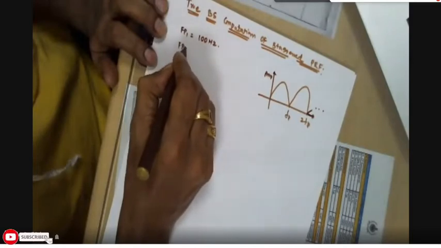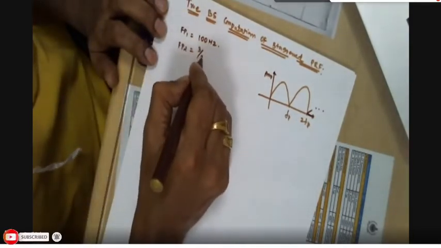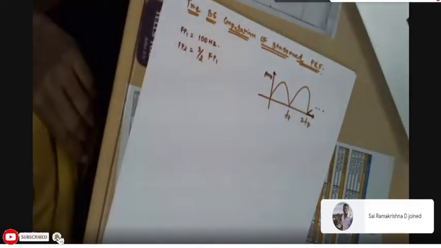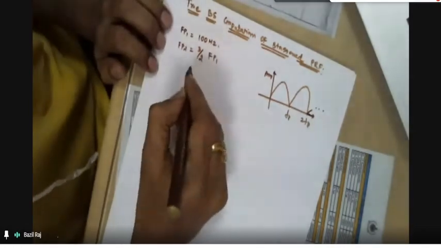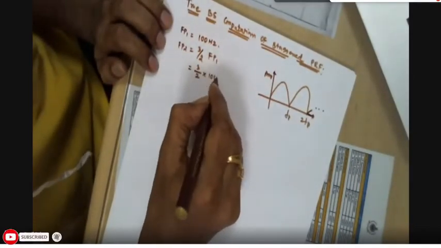And FP2 is equal to 3 by 2 times of FP1. Obviously here FP2 is different. FP1 is 100 hertz. FP2 is a different value because it is 3 by 2 into FP1. So that is equal to 3 by 2 into 100 hertz.